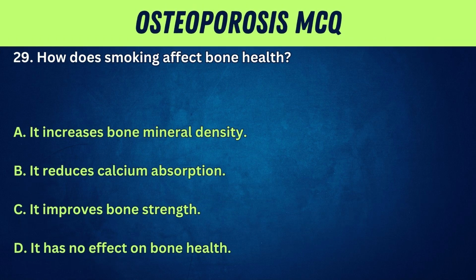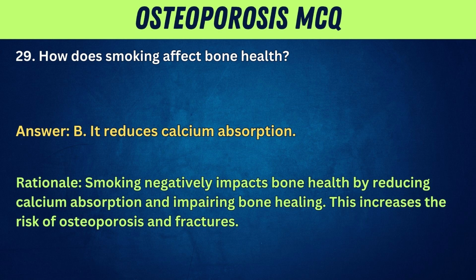29. How does smoking affect bone health? A. It increases bone mineral density. B. It reduces calcium absorption. C. It improves bone strength. D. It has no effect on bone health. Answer: B. It reduces calcium absorption. Rationale: smoking negatively impacts bone health by reducing calcium absorption and impairing bone healing. This increases the risk of osteoporosis and fractures.